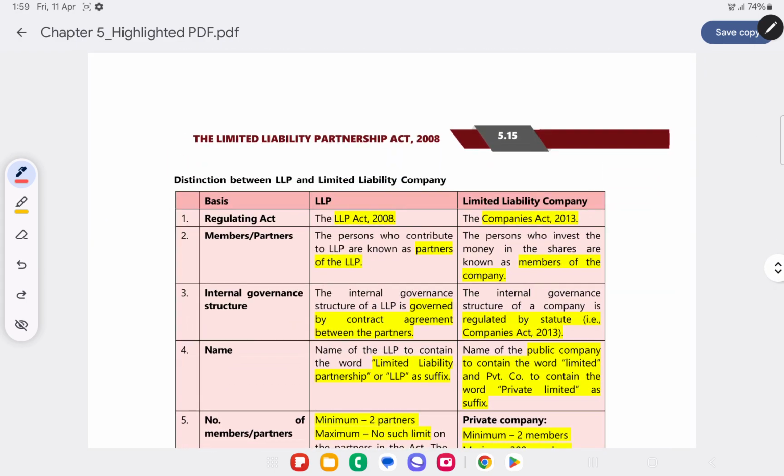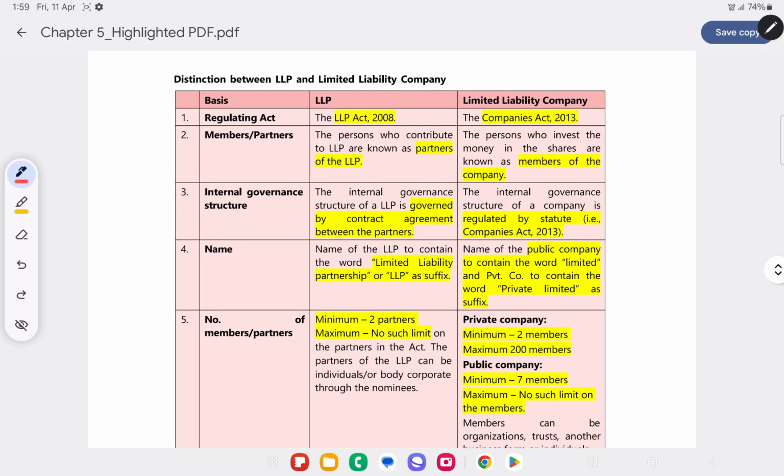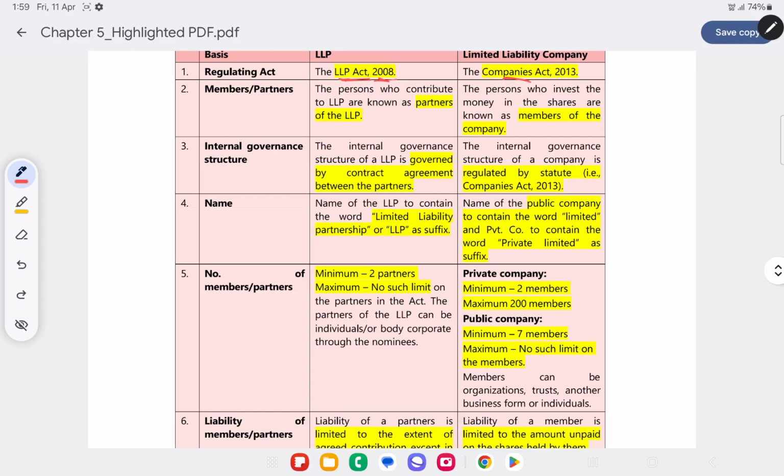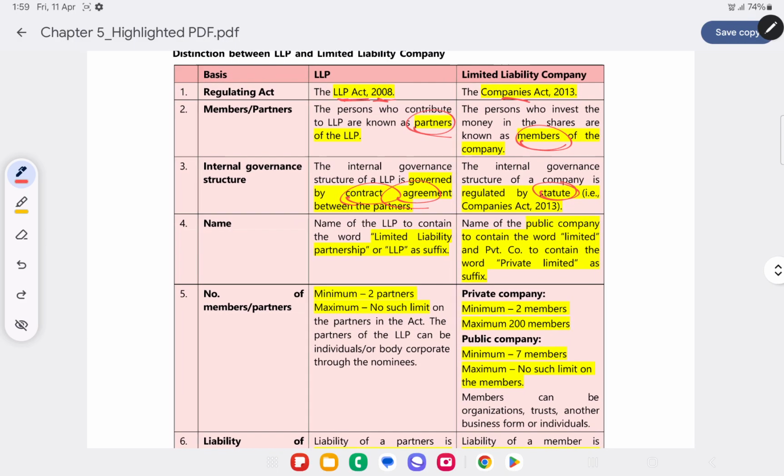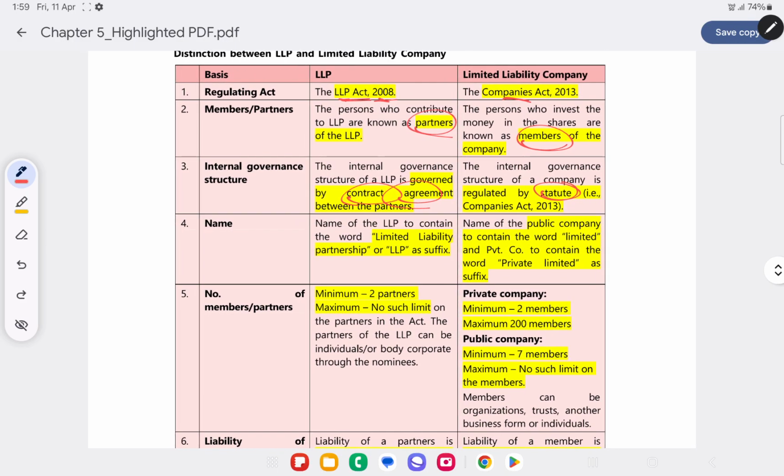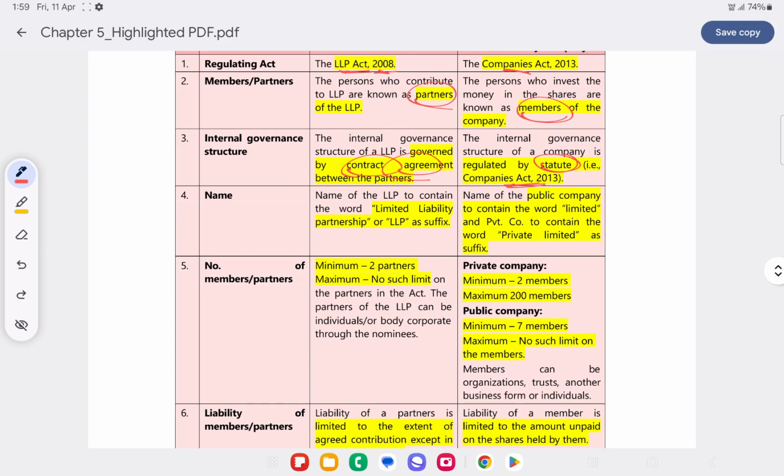Next is the difference between LLP and limited liability companies. The regulating Act for LLP is the LLP Act 2008, whereas for a company it is the Companies Act 2013. Members of an LLP are known as partners only. For a limited liability company, they are known as members. Internal governance structure: in LLP, it's governed by contract or agreement. In case of a limited liability company, the internal governance structure is regulated by statute, that is the Companies Act 2013.